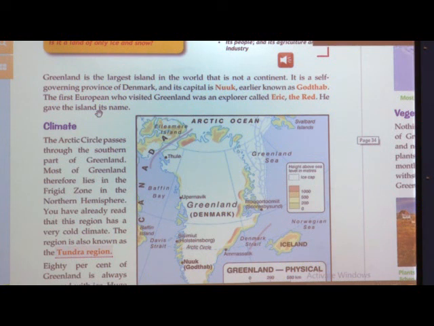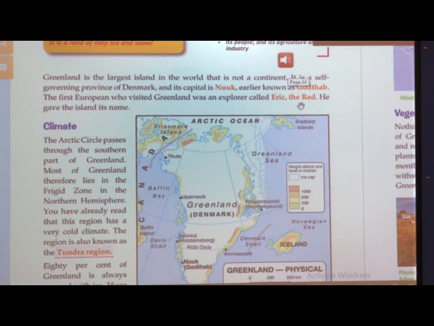What is the capital of Greenland? Nuuk. And what was it earlier known as? Godthab. Now, who gave this name Greenland to the country? Yes, Erik the Red.